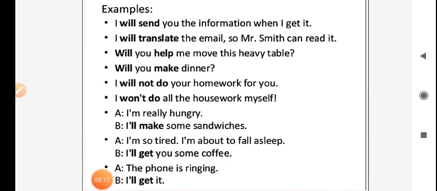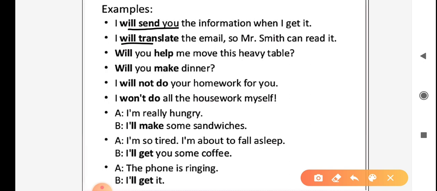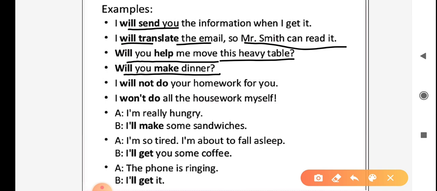For example, I will send you the information when I get it. I will translate the email so Mr. Smith can read it. Will you help me move this heavy table? Will you make dinner? I will not do your homework for you. I won't do all the housework myself.